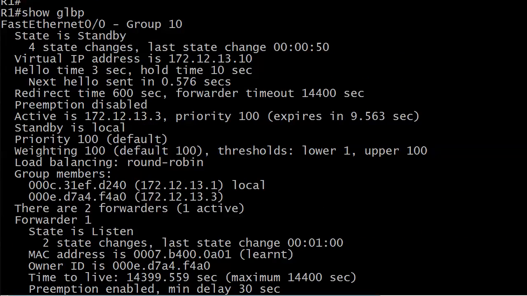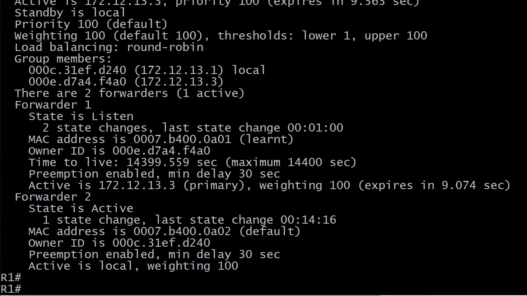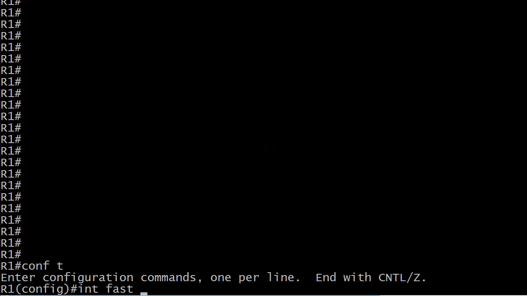You do get the load balancing. It's going to tell you what that is, whether preemption is enabled or disabled. And speaking of that kind of thing, let's go ahead and clear that screen. Let's say that we are not happy with the default election process here for the AVG, and router 3 got picked basically at that point because it has a higher IP address, because the priorities were the same. Let's say then that we want to make router 1 the AVG, and we're going to do that by raising its priority.